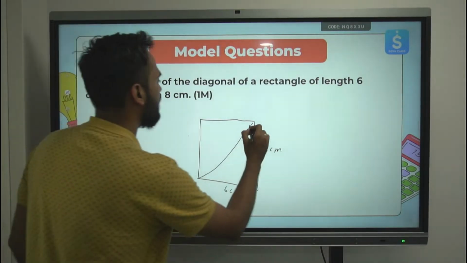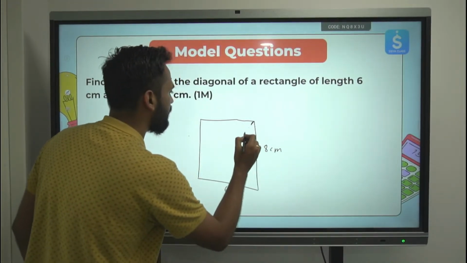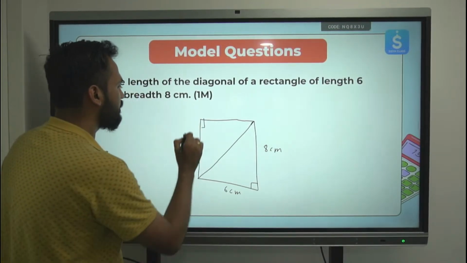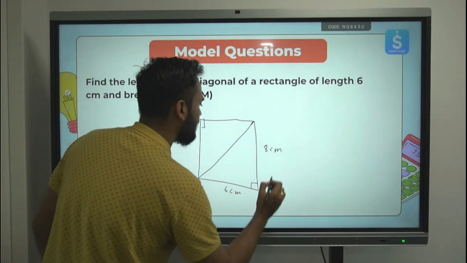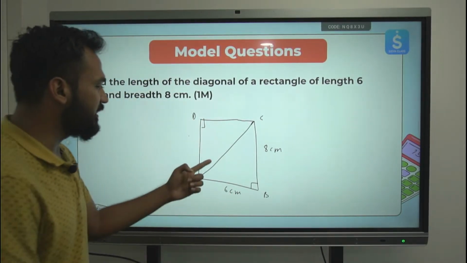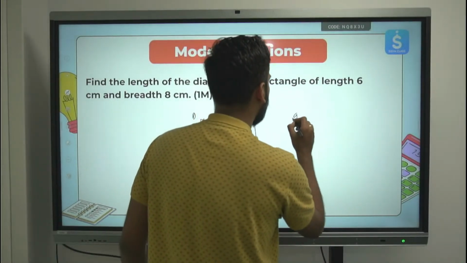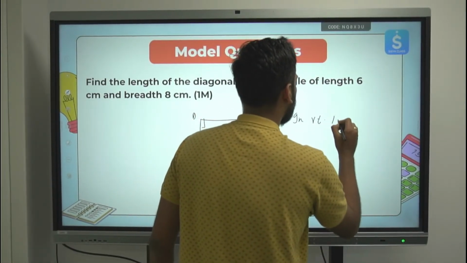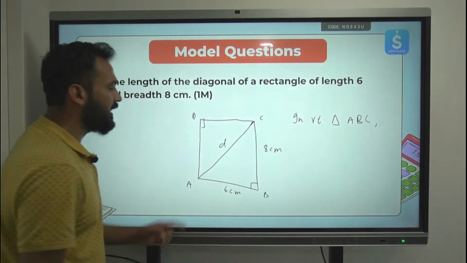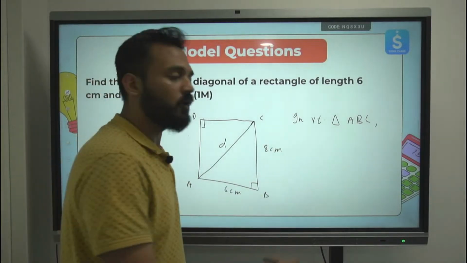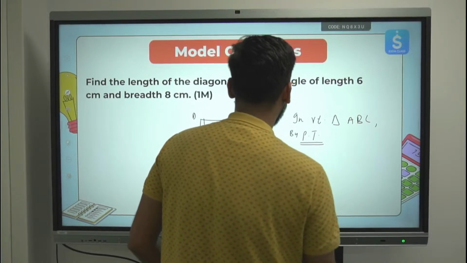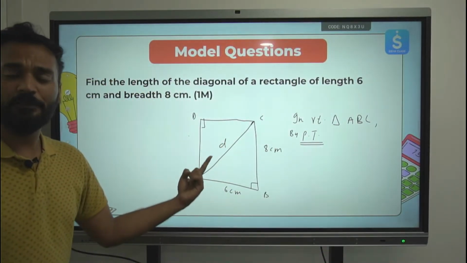Every angle in a rectangle is 90 degree. Everyone agrees with me? If I make this rectangle ABCD, then triangle ABC is a right angle triangle. So in right angle triangle ABC, I want to find out the diagonal's length. Let's say AC is the diagonal. I can apply the Pythagoras theorem, and by the Pythagoras theorem, this diagonal is the hypotenuse.